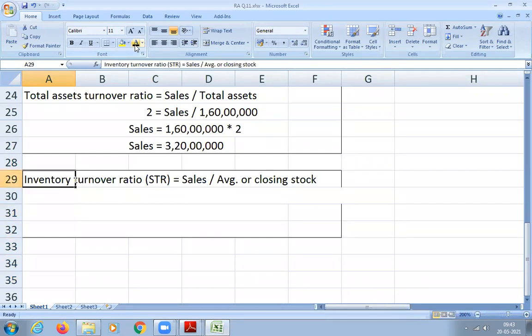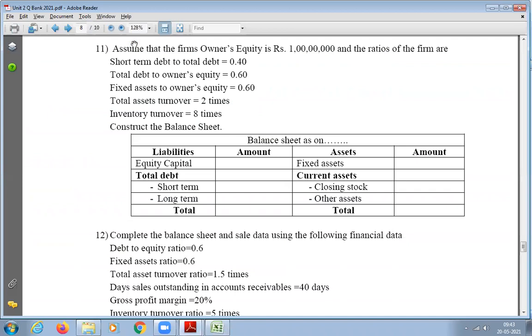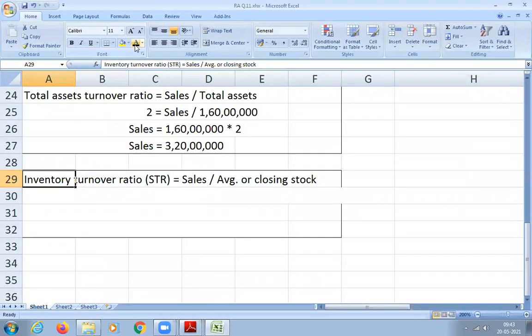Actually the formula is COGS divided by average or closing stock. Once you don't have the COGS, you can use sales. So we got the sales value. Closing stock, I don't know, but turnover ratio I know. Inventory turnover ratio is 8 times. Turnover ratio is equal to STR. STR is nothing but stock turnover ratio.